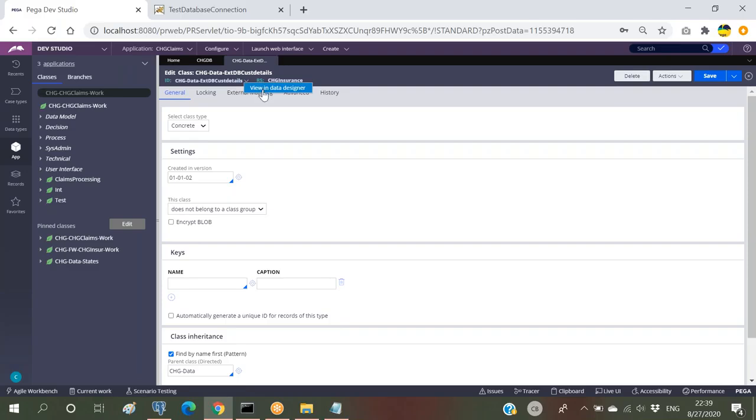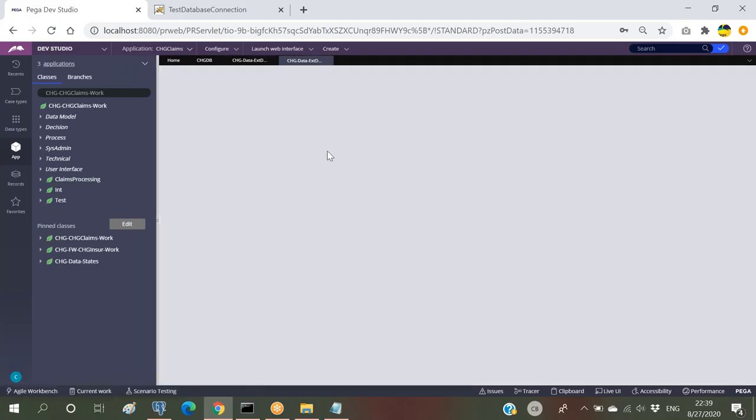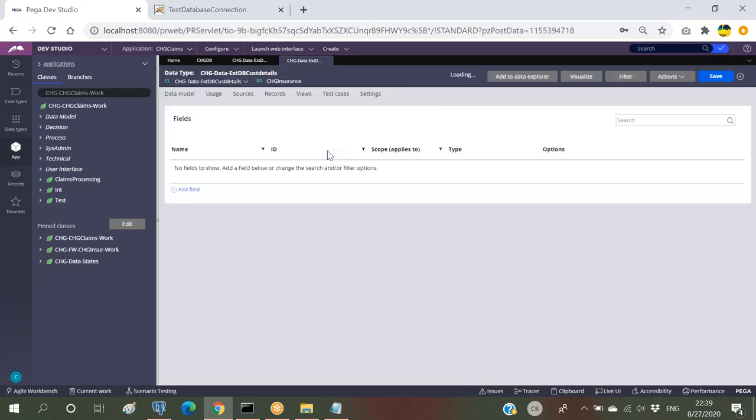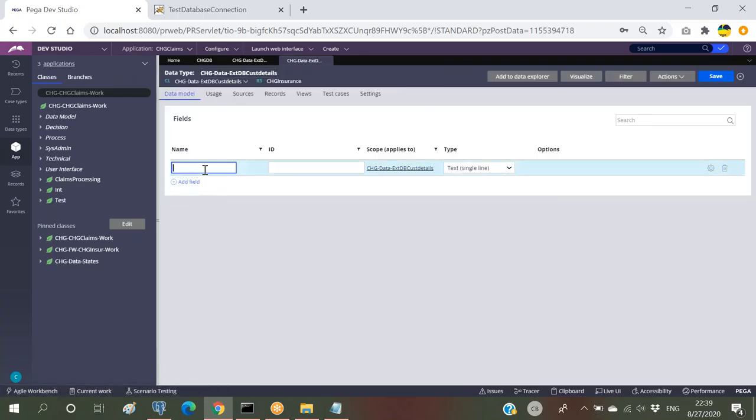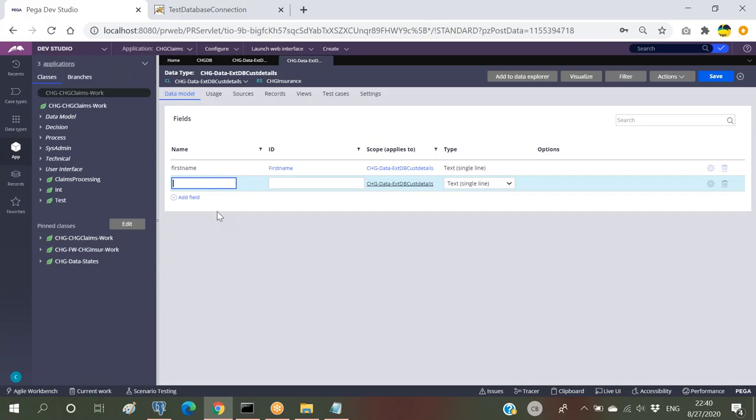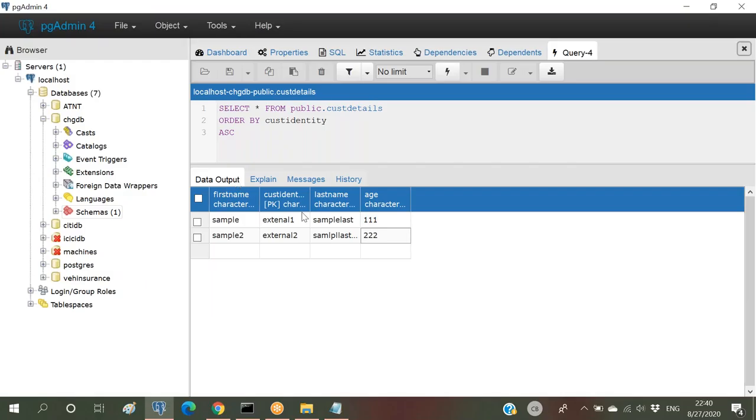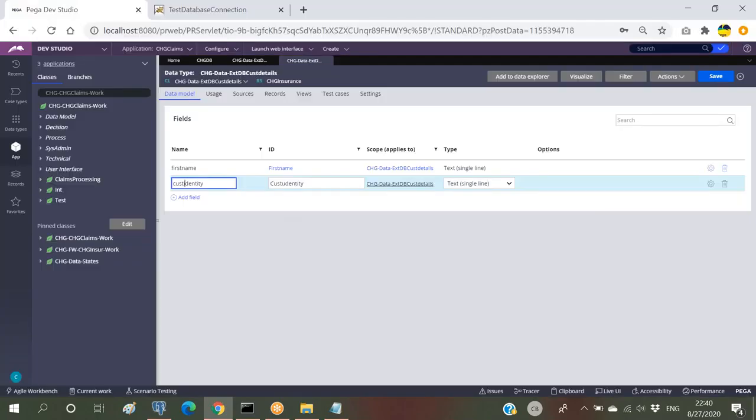So let me create a few properties here first. I'm creating a few properties like first name. It is not mandatory that both should be the same.